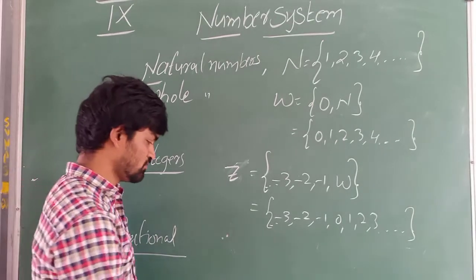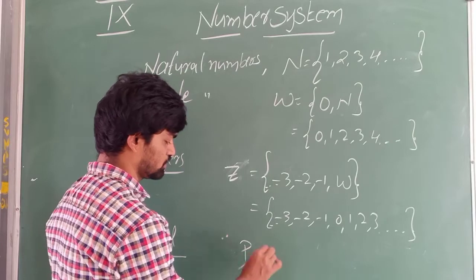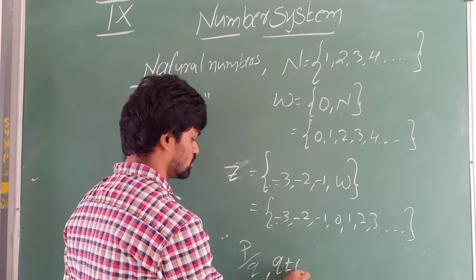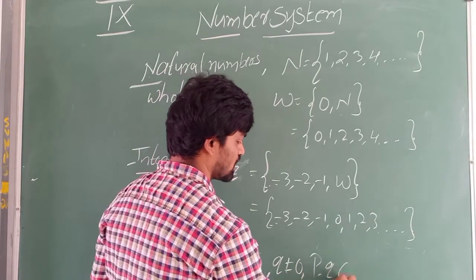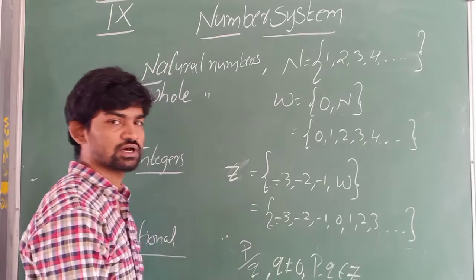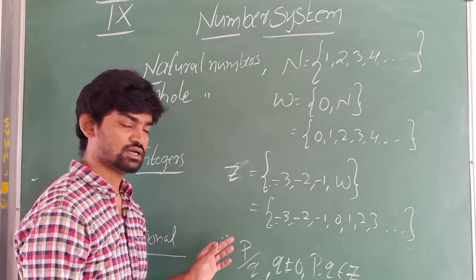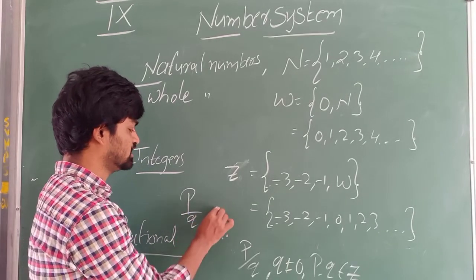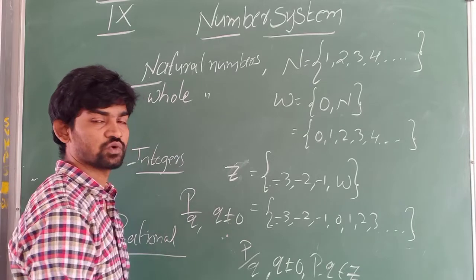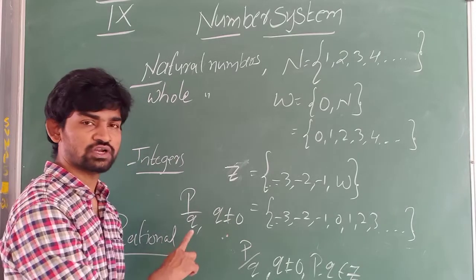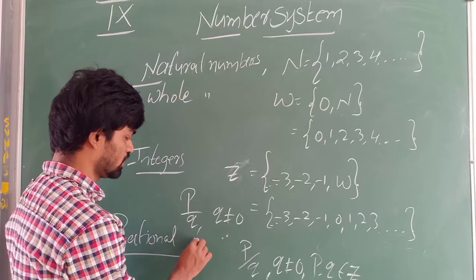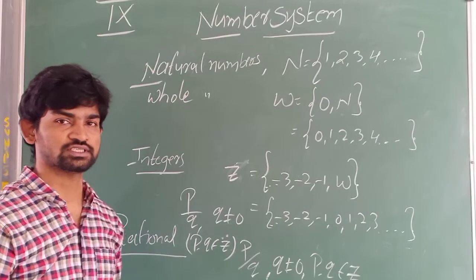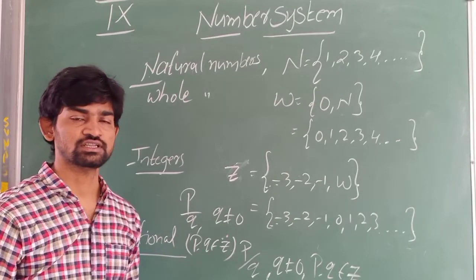A number which can be expressed in the form p by q, where q not equal to 0 and p, q are integers, is called a rational number. The condition is q should not be 0. Why should q not be 0? If q becomes 0, it becomes an indefinite form. And p and q belong to Z. These are called rational numbers.